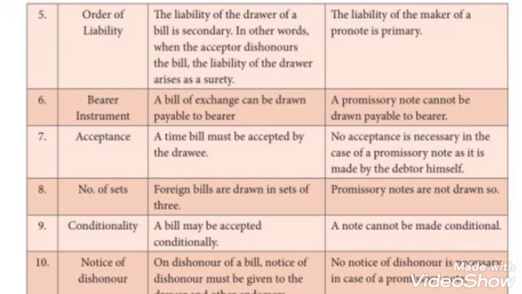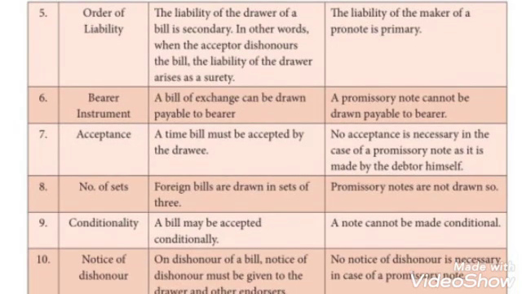Foreign bills are drawn in sets of 3, but promissory notes are not drawn so. The next difference is conditionality. A bill may be accepted conditionally, but a note cannot be made conditionally.